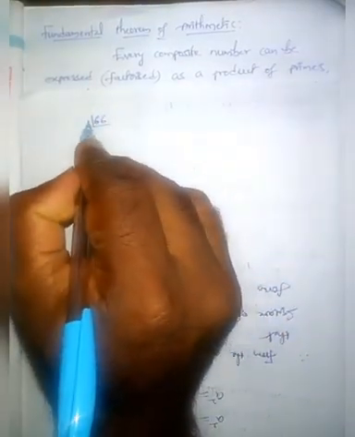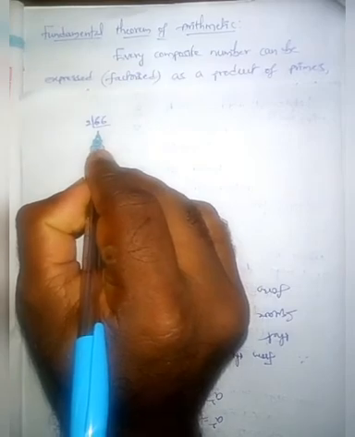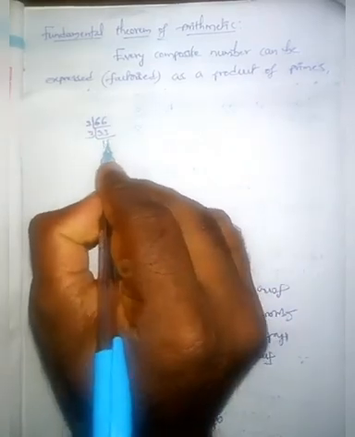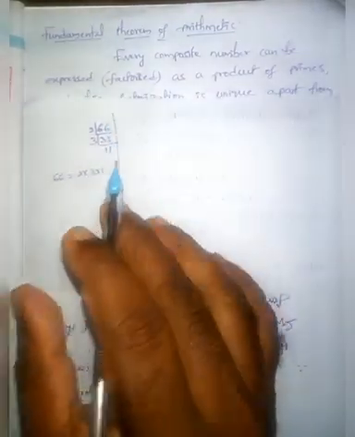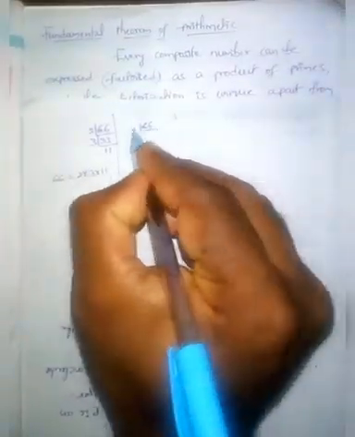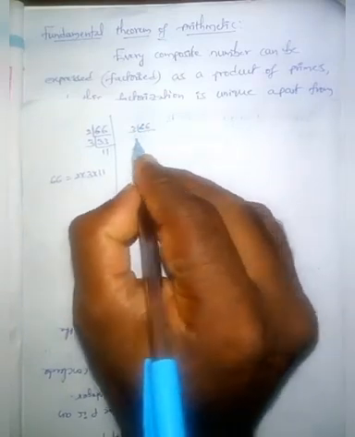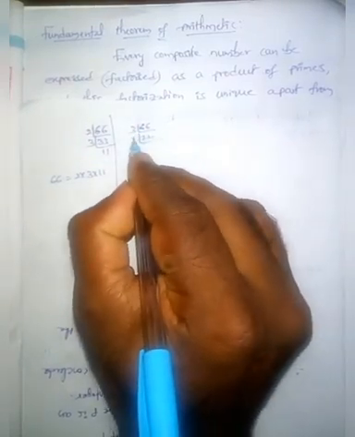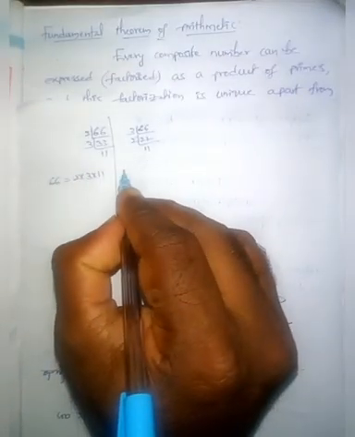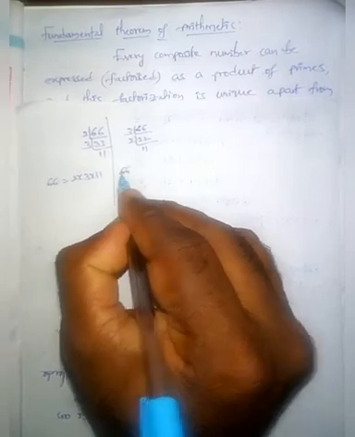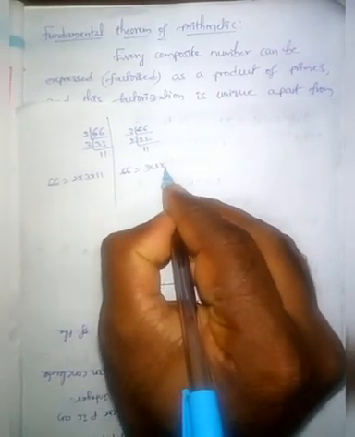At first they may take 6, then 2 into 33. After that they may take 3 and they will get 11. So according to their view, what is the prime factorization? 2 into 3 into 11. And some other students may do like this, that is 66. At first they may take 3, so then they will get 22. After that they may take 2, they will get 11. So according to the second group of students, the prime factorization of 66 is 3 into 2 into 11.